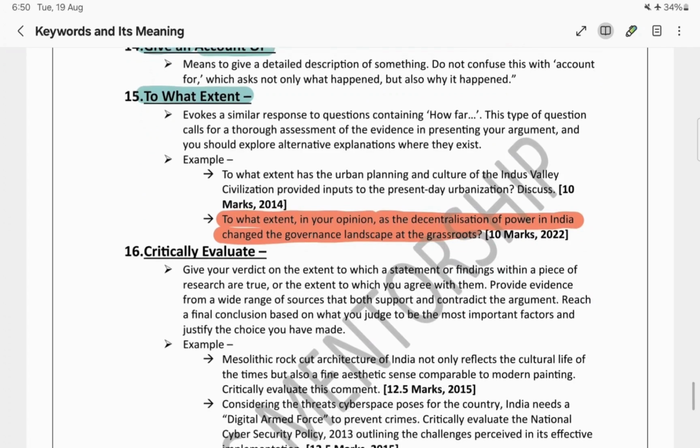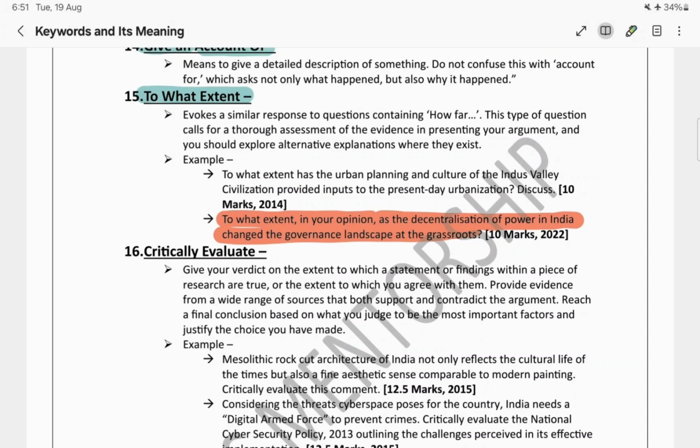At the beginning, we can give certain data showing that decentralization of power has changed the governance landscape at the grassroots level. After providing the data, we can give the benefits, or we can use the pros and cons approach in this question.